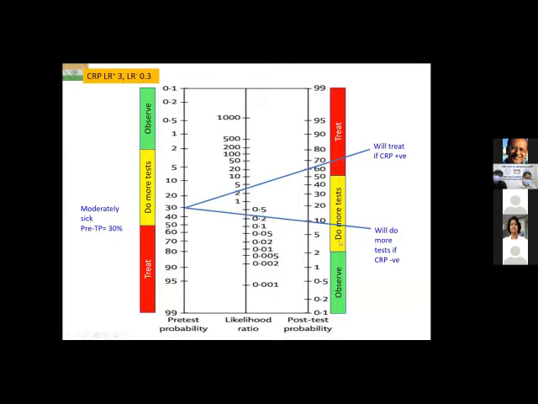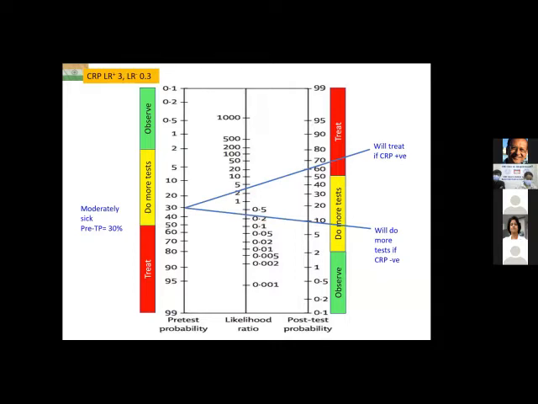I was in a zone of uncertainty even earlier. I'm in a zone of uncertainty even now after having done the test. I will still have to do more tests to really rule out sepsis. So that means just a negative CRP is not good enough. I have to do more tests. If my CRP is negative in somebody who's moderately sick, CRP has not enabled me to come out of the zone of uncertainty.